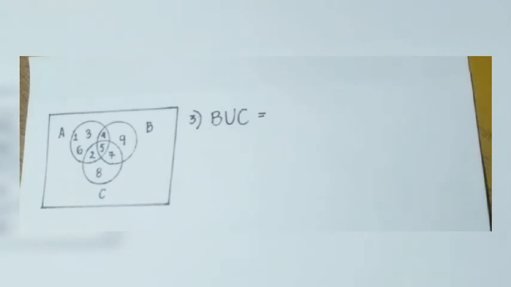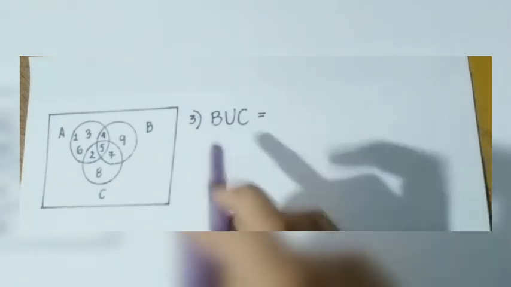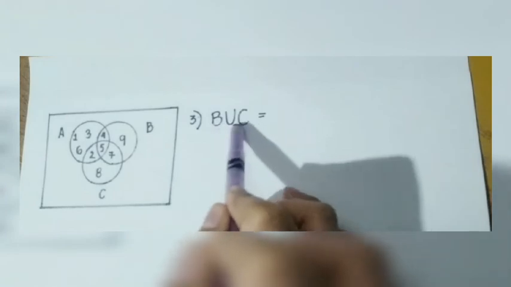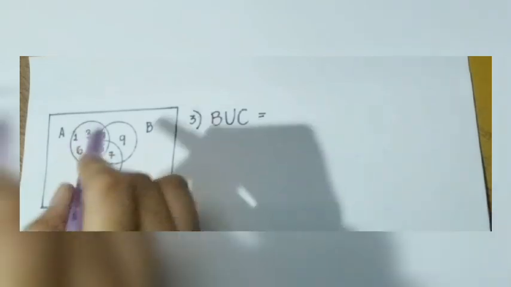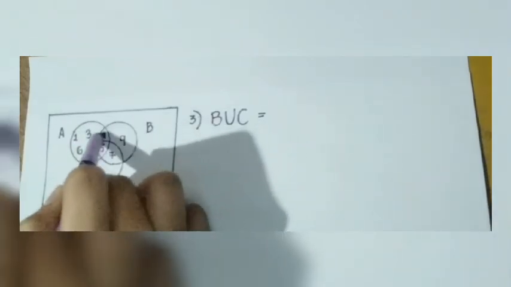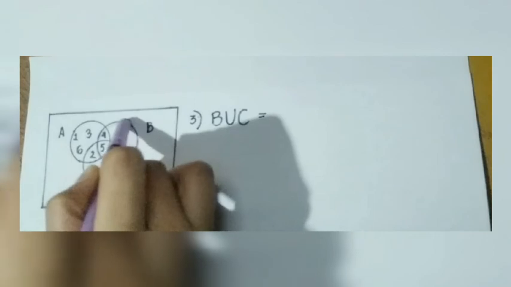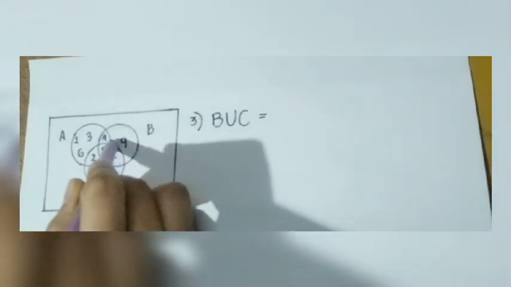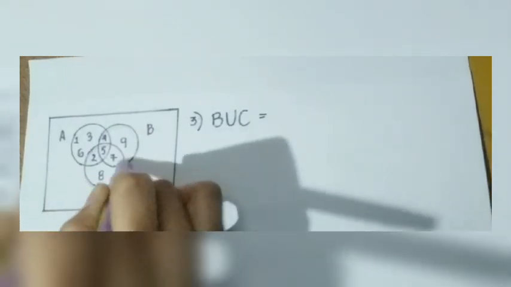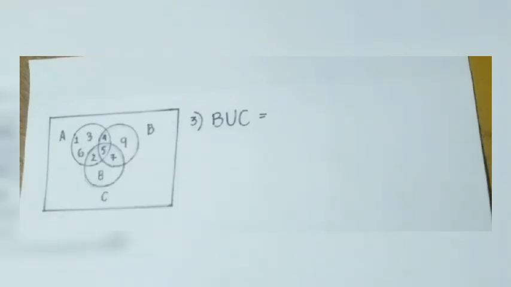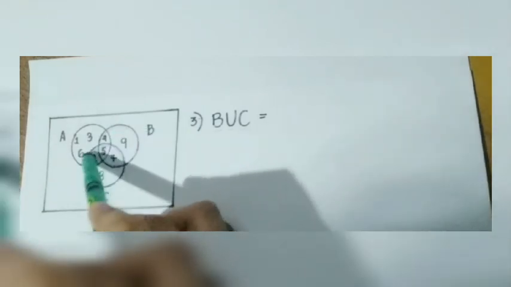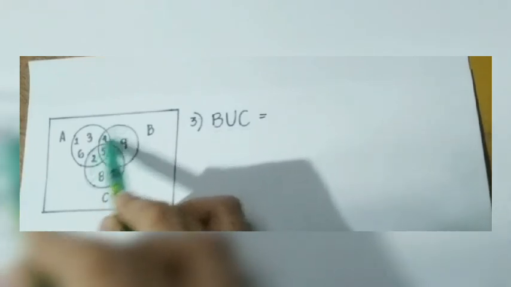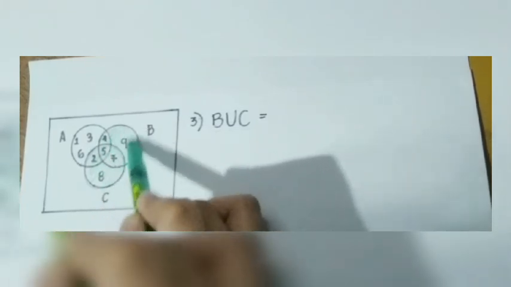Number 3. So number 3, I have here B union C or the union of B and C. So let's see. My set B is this one. And my set C is this one. So again, when we say union, that's the combination of the given sets. So let's see. Combination of this B and C. So I have here, let's shade this as green. That's the combination of my B and C.